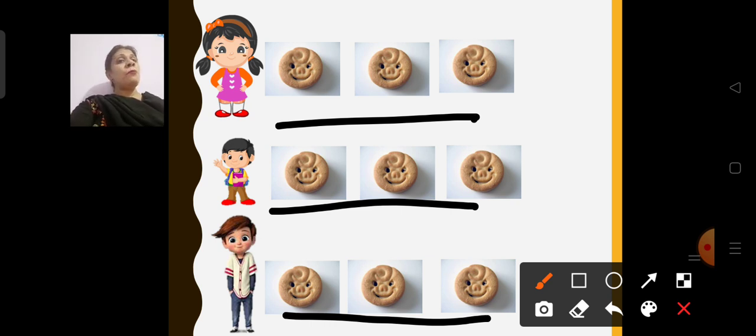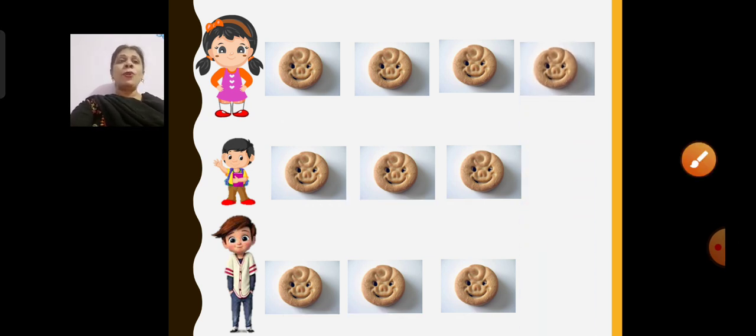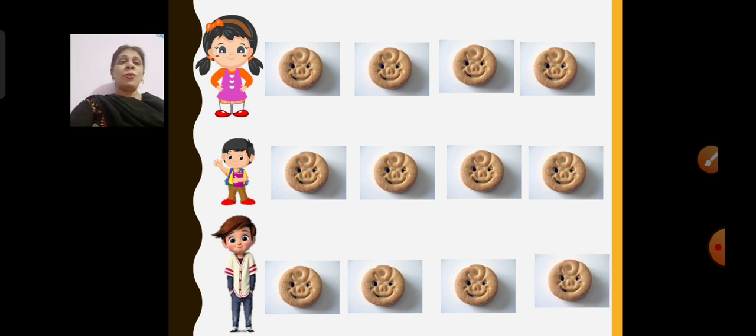Now I have 3 more biscuits left to make it 12. So what I am going to do, I will give one more to Anita. So now Anita will have 4. Then I will give one more to Raju. So Raju will also have 4. Then I will give one more to Sanju. So Sanju is also having 4. Now Anita, Raju, Sanju, all the 3 of them are having 4 biscuits with them.